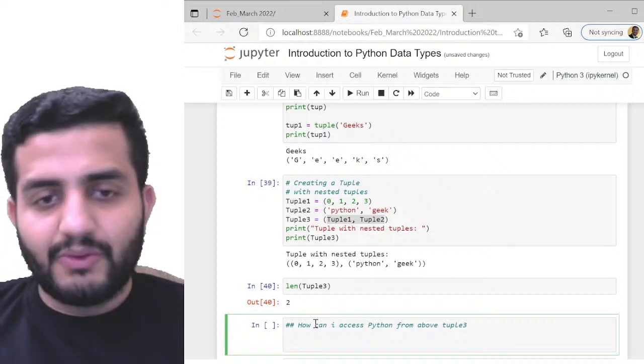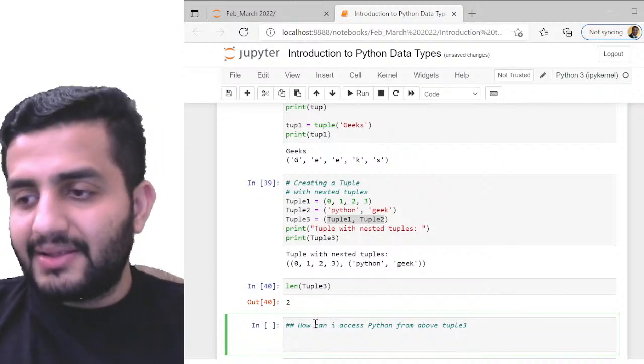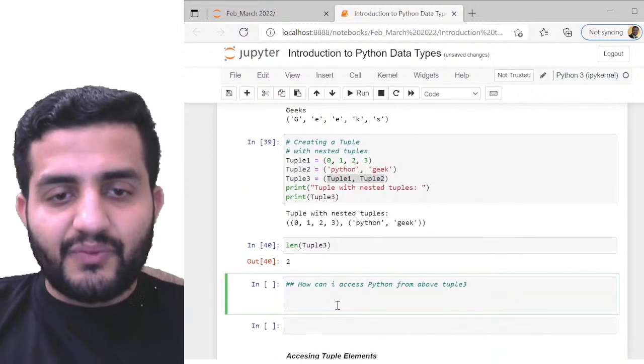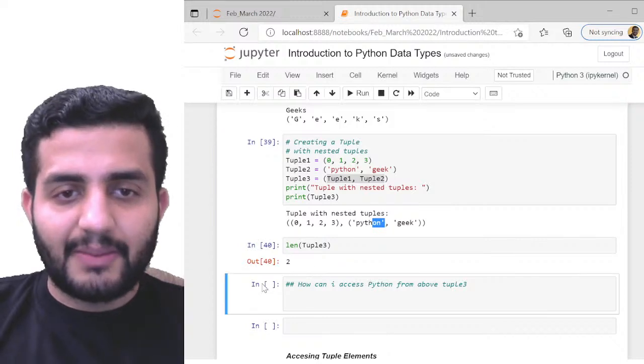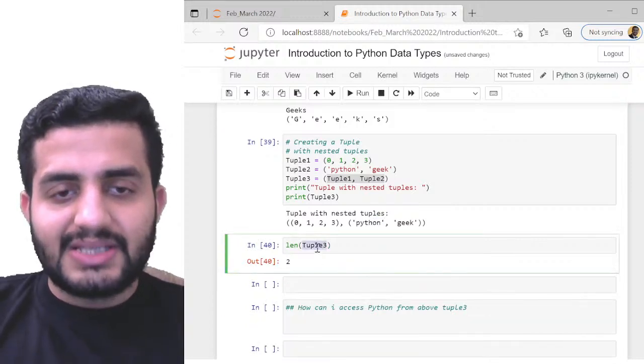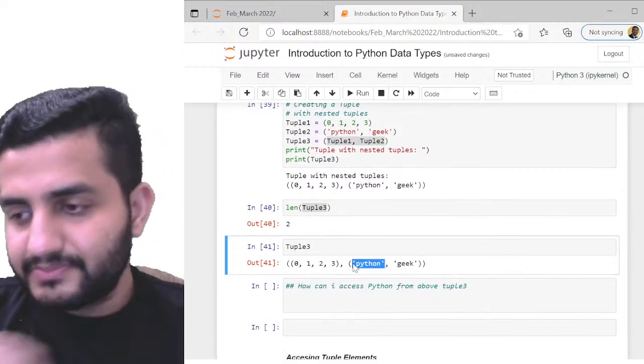Give me the command, guys. Quickly give me the command. How will you access it? I want to print Python on my command prompt here. So what will be the code? How can I get Python from this tuple 3? I'll print tuple 3 also for you. From this tuple 3, you have to tell me how you will print only Python out of it.